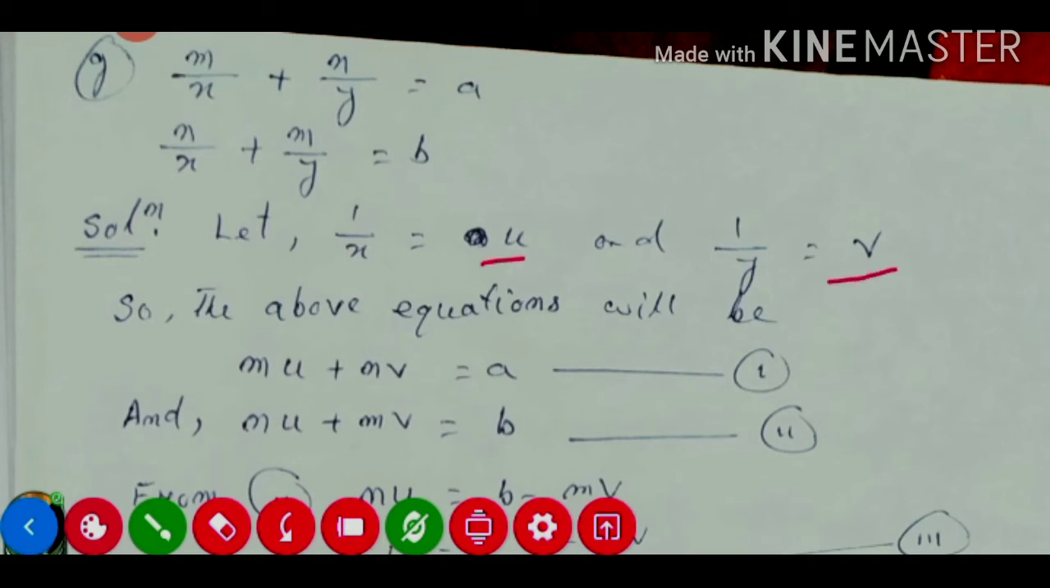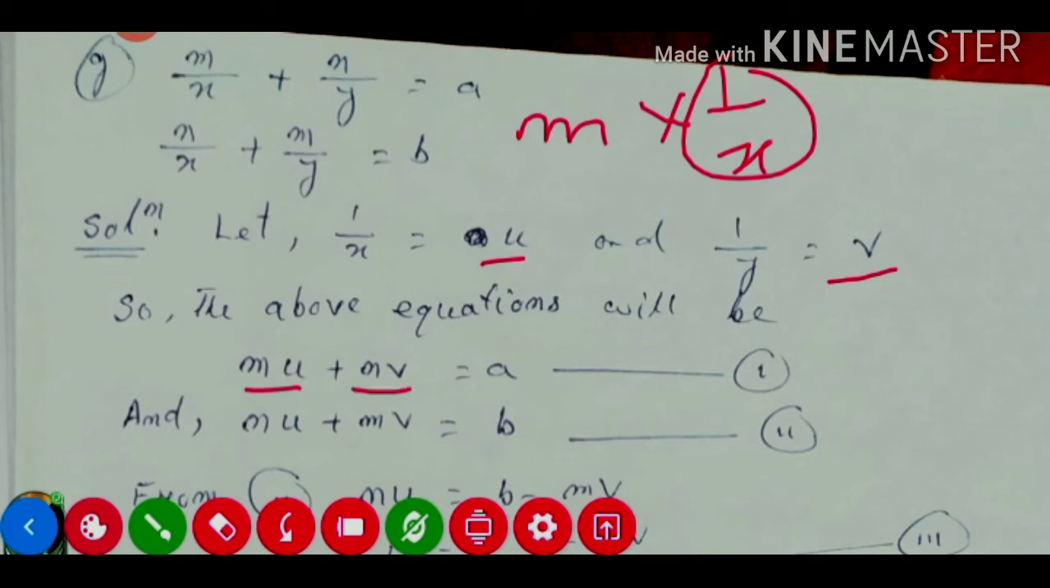So the above equation will be mu, because m into 1 by x, and 1 by x is equal to u. So mu plus nv is equal to a. Similarly, this one will be nu plus mv is equal to b. This one will be equation number 2. So equation number 1 and equation number 2 we got.